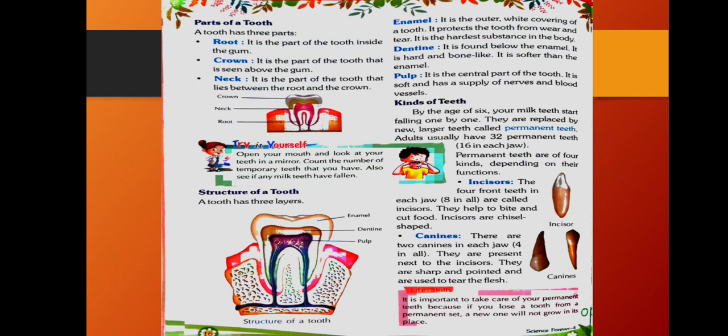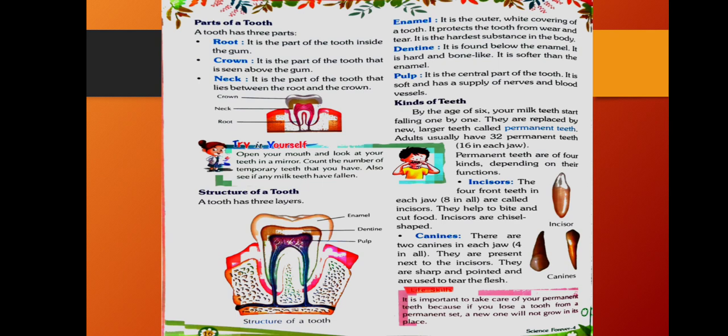Let us do one activity. Open your mouth and look at your teeth in a mirror and count the number of temporary teeth that you have. Also see if any milk teeth have fallen. Maybe it is possible anybody does not have 20 teeth. Maybe any teeth have fallen, because these are the temporary teeth and they can be broken.